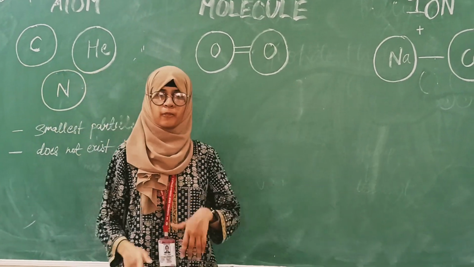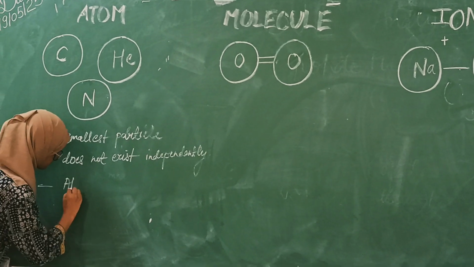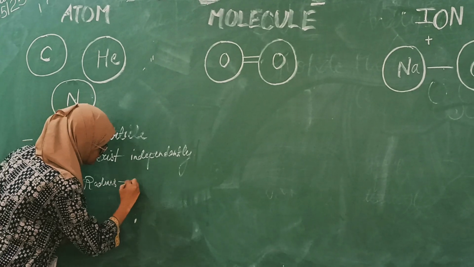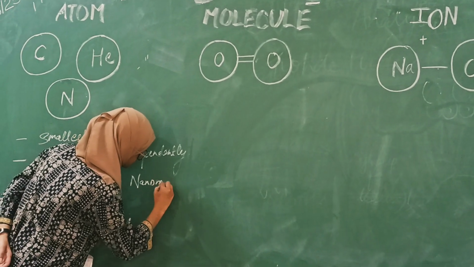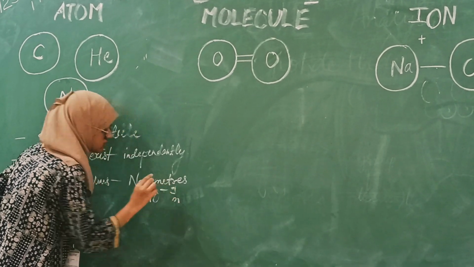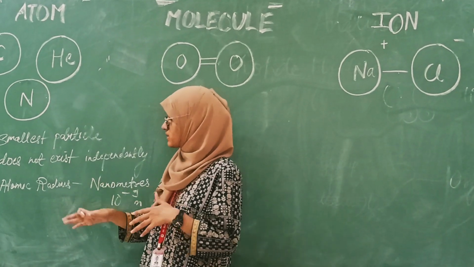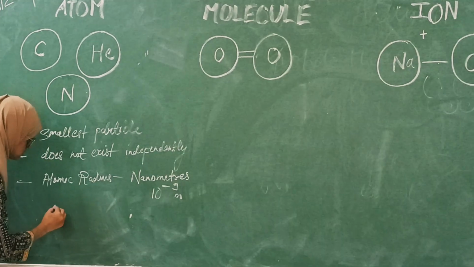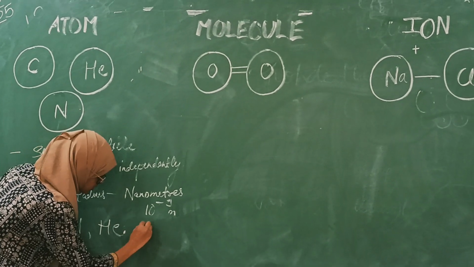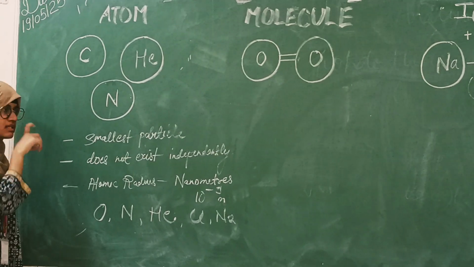Atoms are very small in size. The radius of an atom is measured in nanometers, that means 10 to the power minus 9 meters. We cannot see atoms with our naked eyes. Examples of atoms would be oxygen, nitrogen, helium, fluorine, sodium. All these are atoms of these elements.